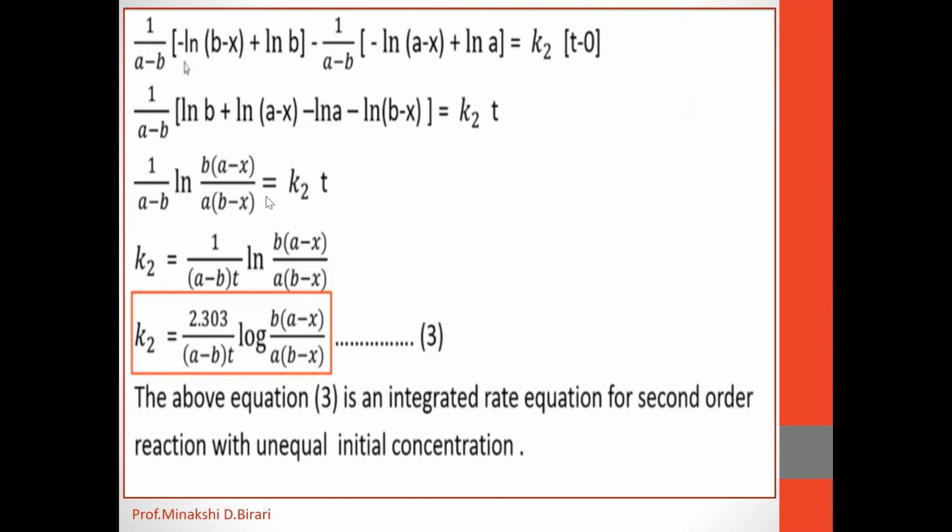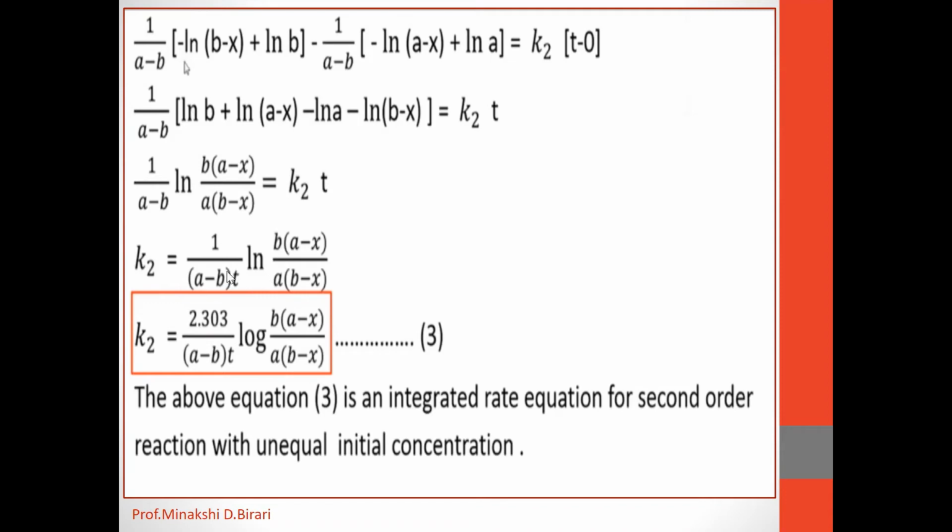So we can consider the k2 rate constant or the proportionality constant of second order reaction. It becomes k2 is equal to 1 upon in bracket a minus b into t ln b into a minus x divided by a into b minus x. Ln stands for log to the base e.